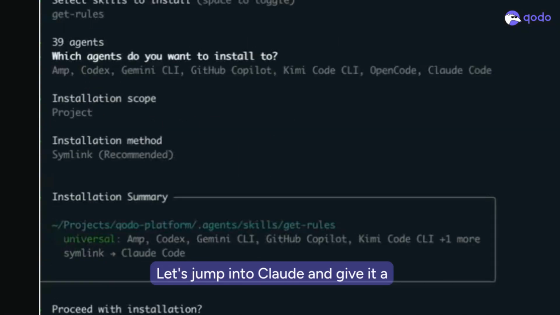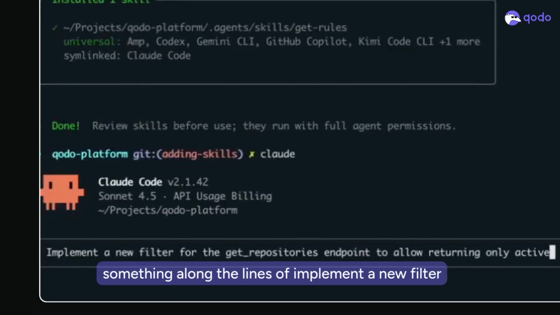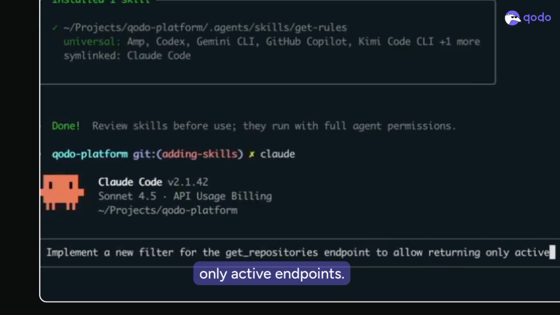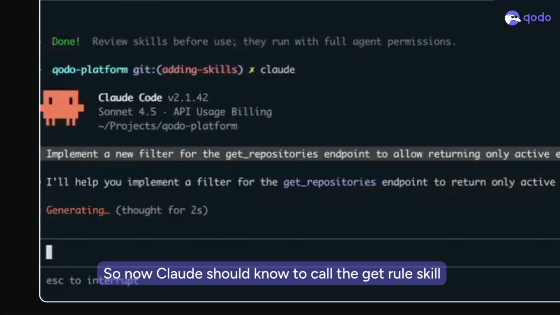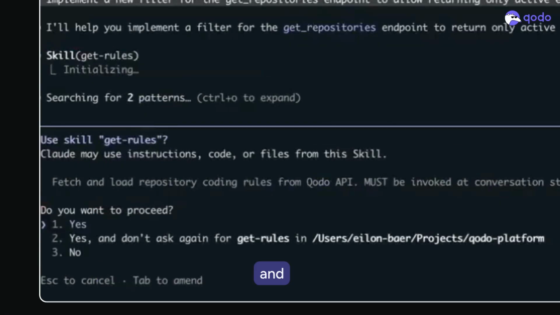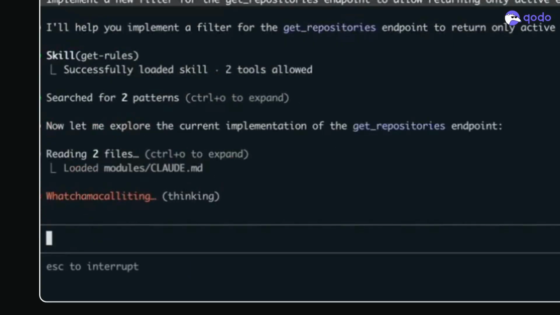Cool. Let's jump into Claude and give it a base assignment, something along the lines of implement a new filter for the get repositories endpoint to allow returning only active repositories. The skill is meant to be triggered with any type of coding assignment, so now Claude should know to call the get-rule skill and add that into its context as it figures out how to implement this feature.